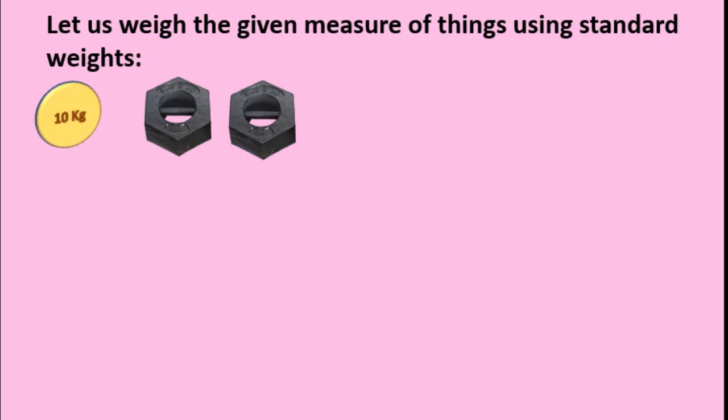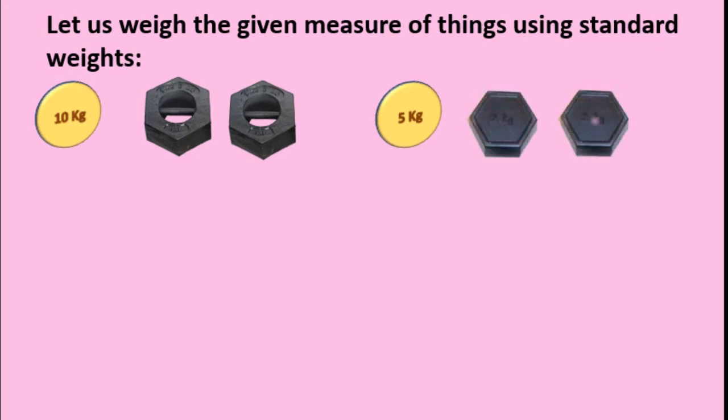Isn't it? Okay. Next one. We have to measure 5 kg wheat. And we have 2 kg stones and a 1 kg stone. Then, yes, we will use 2 kg plus 2 kg plus 1 kg. Isn't it? That became 5 kgs. Right?